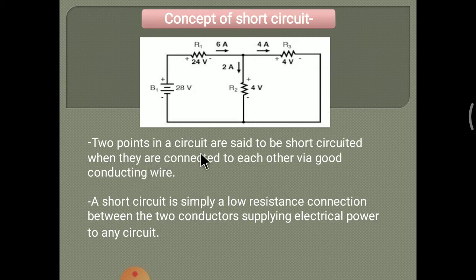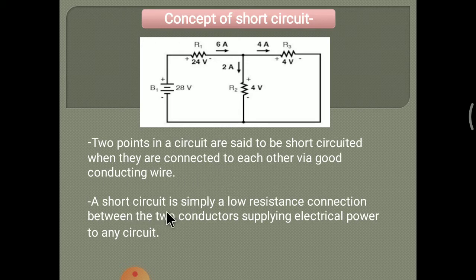Two points in a circuit are said to be short circuited when they are connected to each other via a good conducting wire. Any two points of this circuit connected to each other by an element or directly by a conductor is called a short circuit.